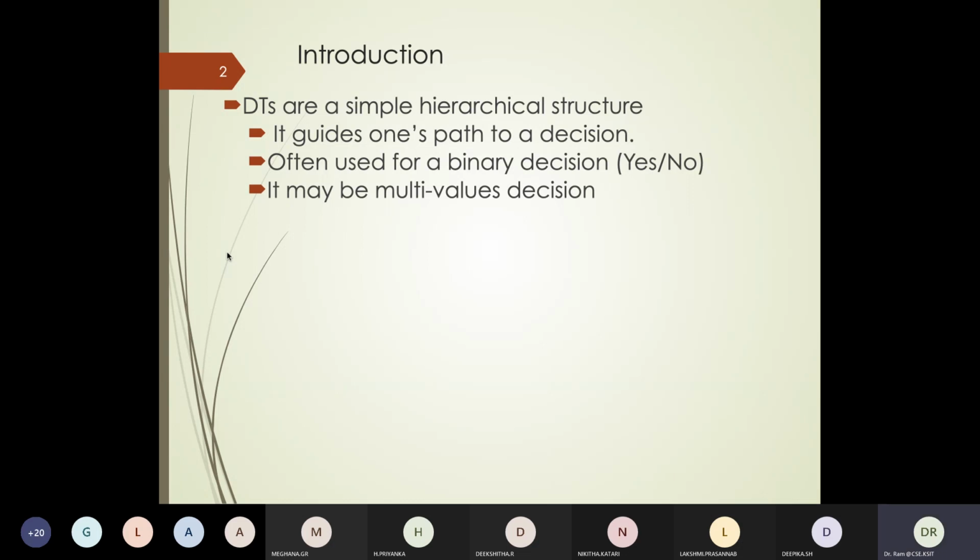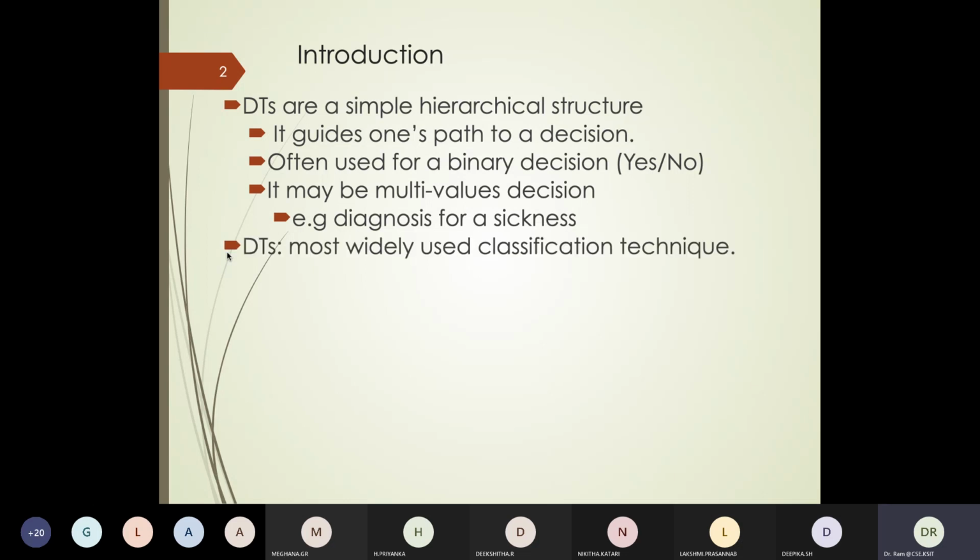And there could be multiple choices: what you want to eat, where you want to go. You want to go for a park walk, you want to go for a picnic, you want to visit a friend's house. Depending on the inputs or data, you have to make certain decisions. But quite often it is a yes/no, though it's also used for multi-value decisions and need not be only yes/no.